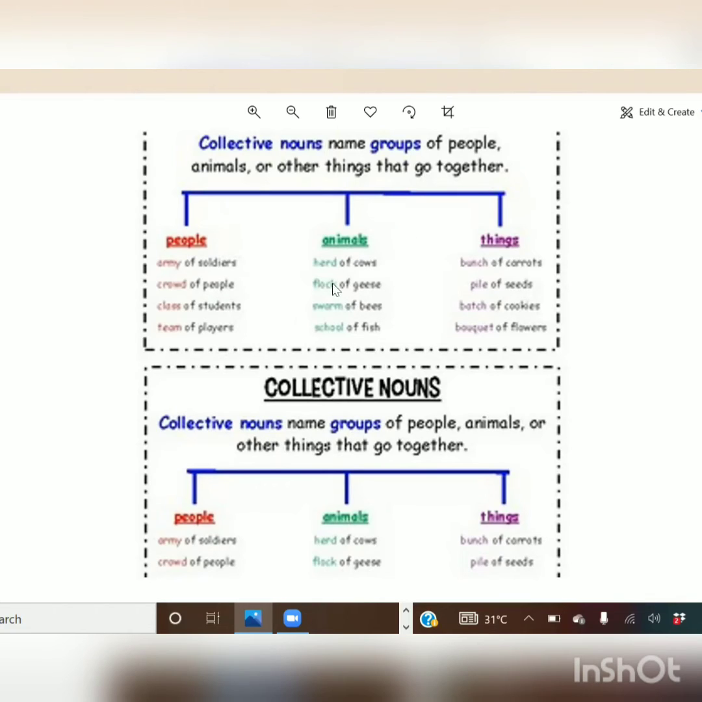What about animals? Herd of cows, flock of geese, swarm of bees, school of fish. Even a flock of sheep is used, right? Likewise, things. Bunch of carrots, bunch of grapes, pile of seeds, pile of books, batch of cookies, bouquet of flowers, and so on. These are the collective nouns. So the collective nouns are used for a group of people, animals, or things.